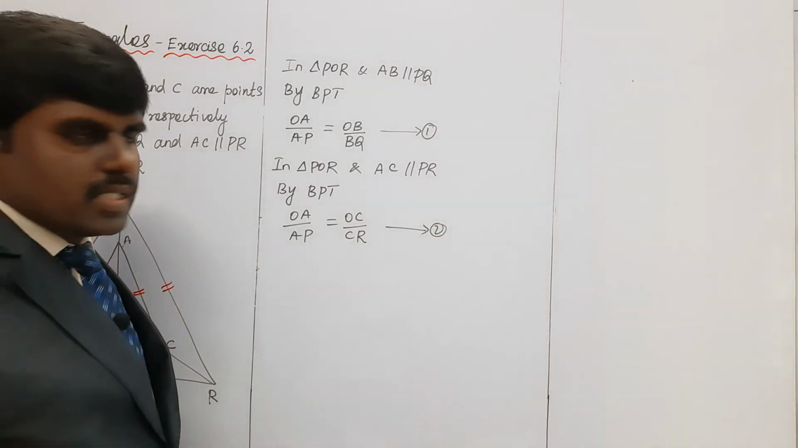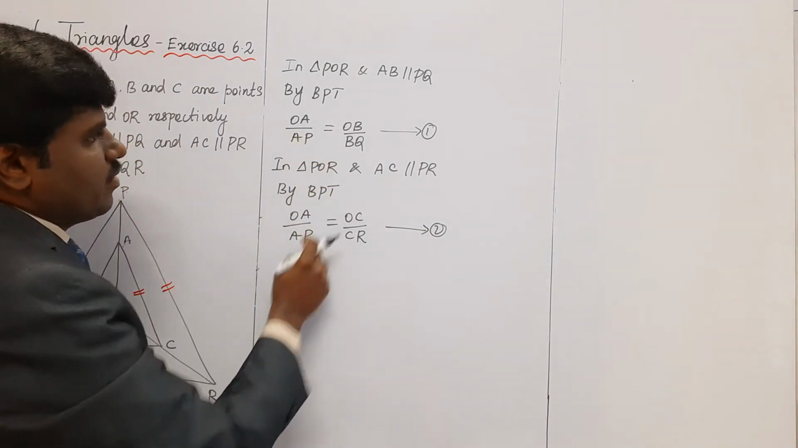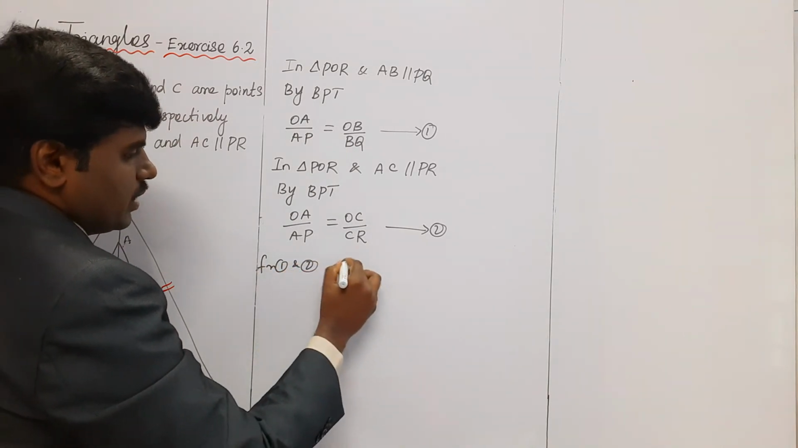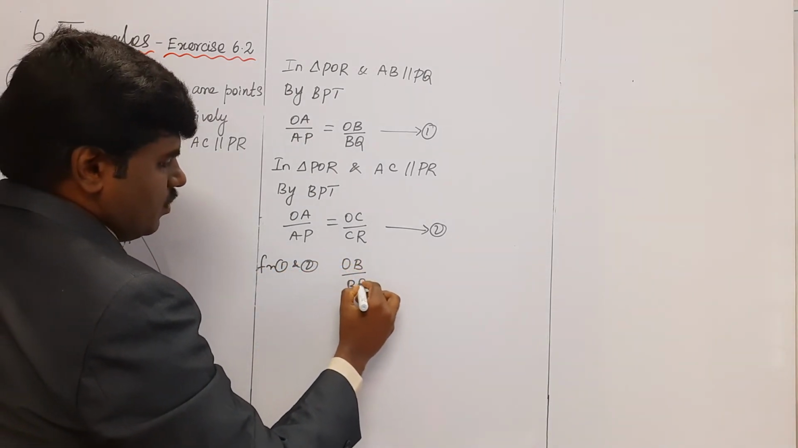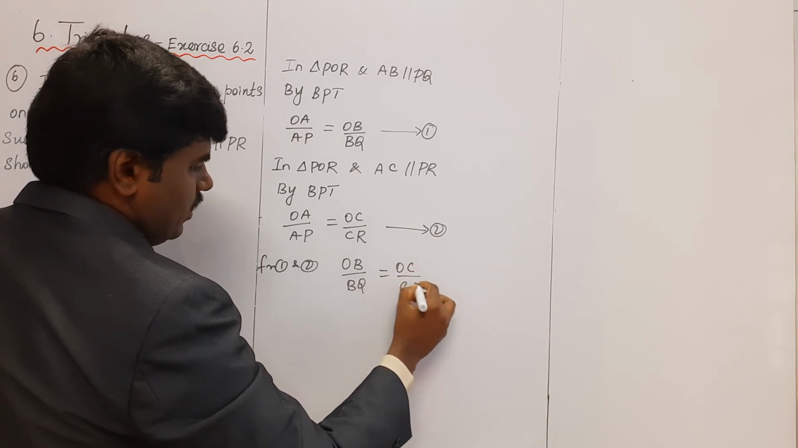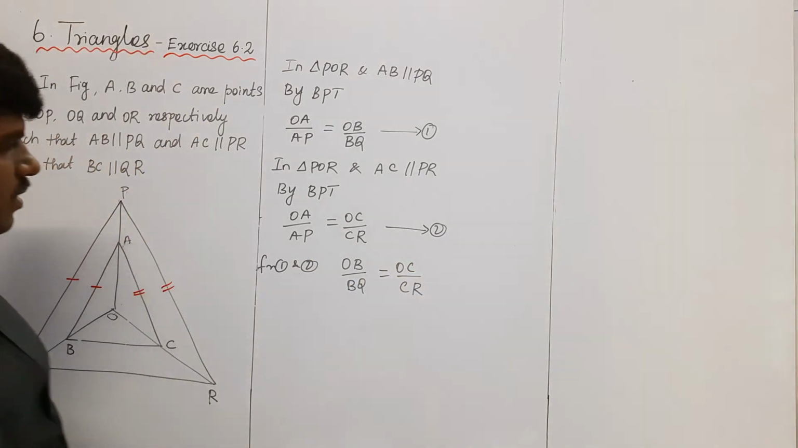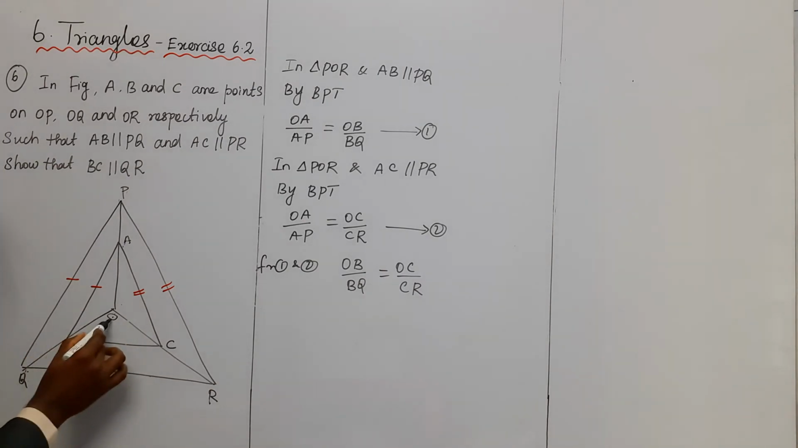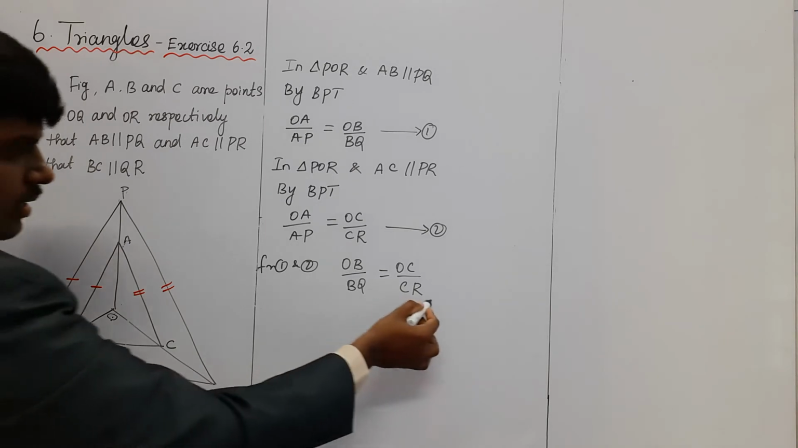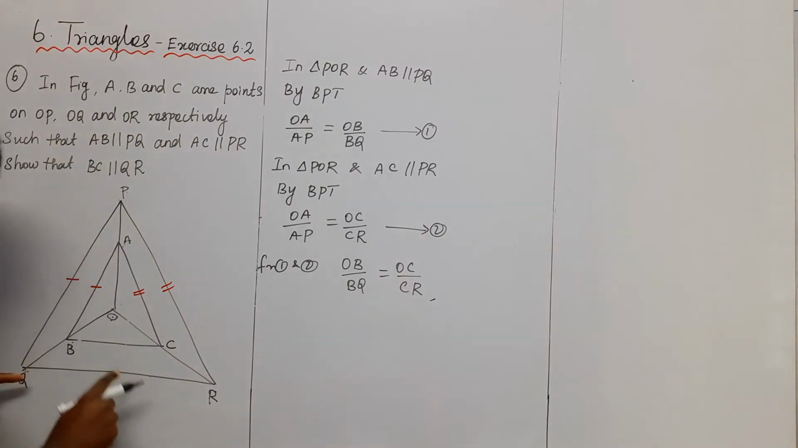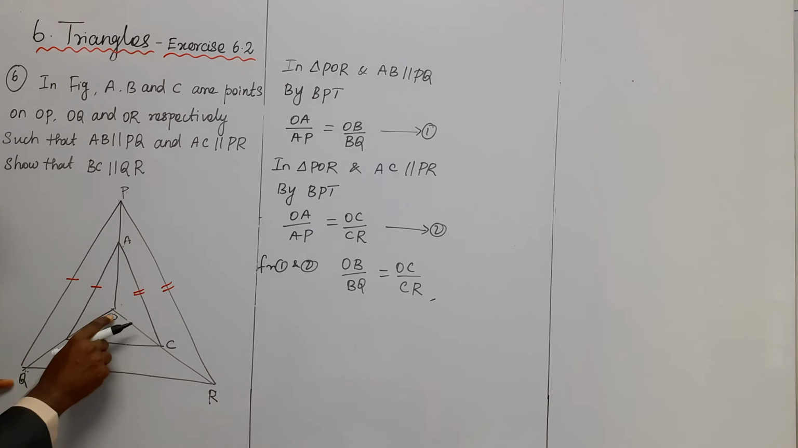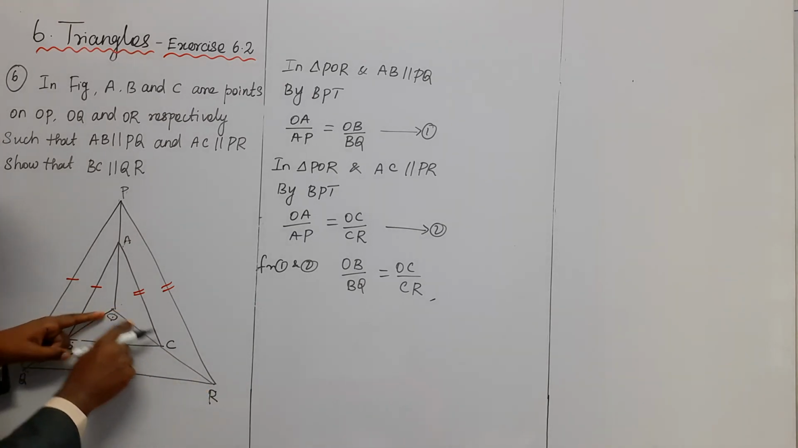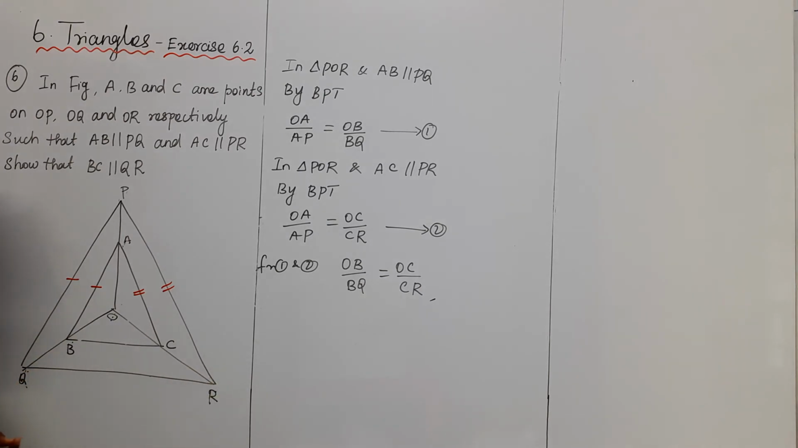So now what is your conclusion from 1 and 2? The left hand sides are equal, so automatically right hand sides are equal. Here OB by BQ is equal to OC by CR. Just see the diagram. OB by BQ, next OC by CR, they are equal. So in a triangle OQR, the corresponding sides are in the same ratio.